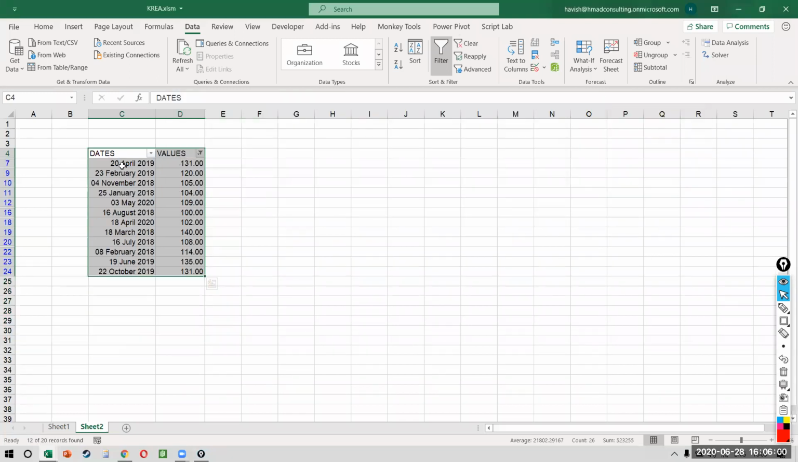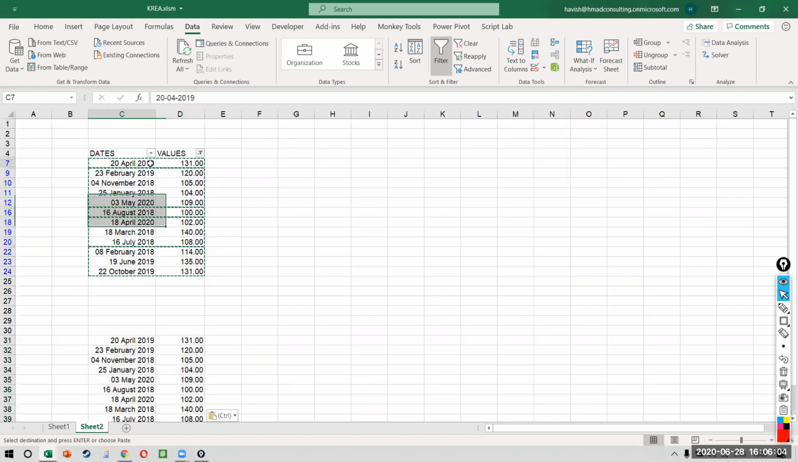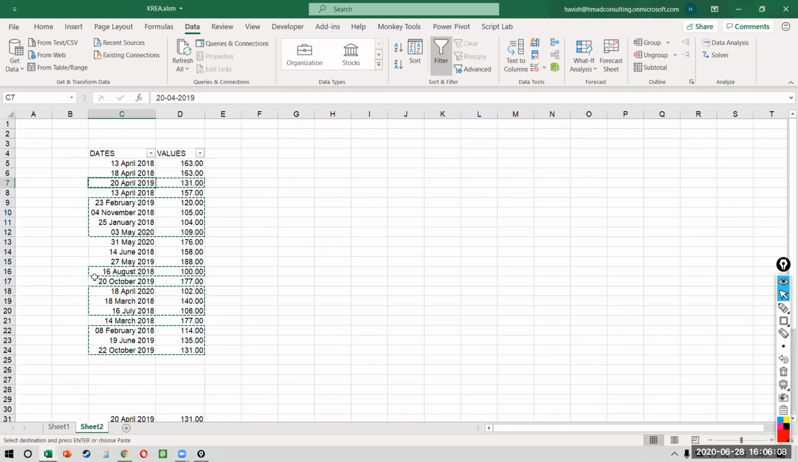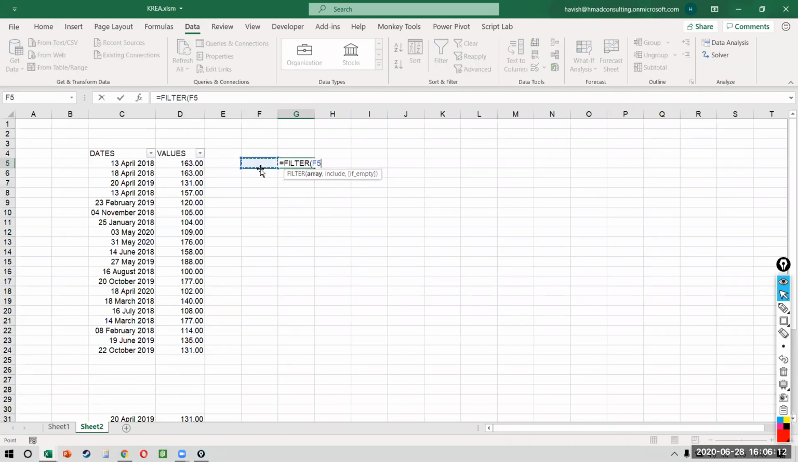Then what do you do with this data? You will have to copy it. You will have to put it somewhere else. Then you will have to come back here and remove the filter. Do you really want to go through all this hassle for every small thing? Absolutely not. It is much simpler to simply say, I want to filter my entire data like this.